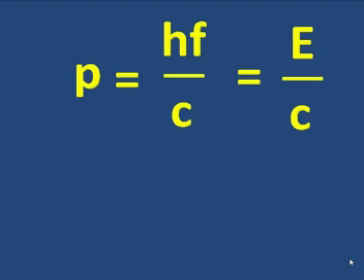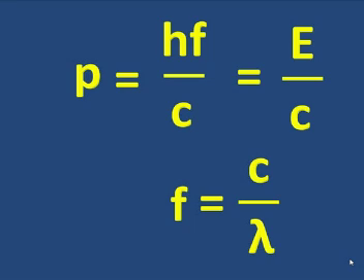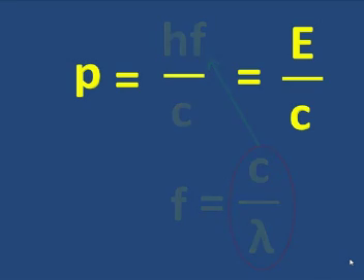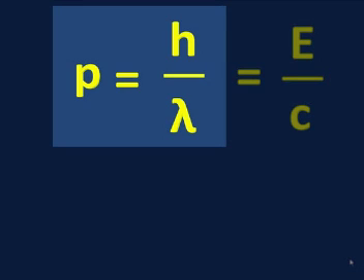Recall that the light particle, the photon, frequency is c over lambda. This is what we normally do. So c over lambda will go in for f. Therefore, I will have hc over lambda c. The c's cancel out. And look what I'm left with. The momentum of a photon is h over the wavelength.